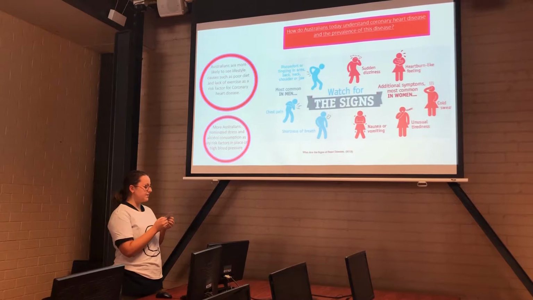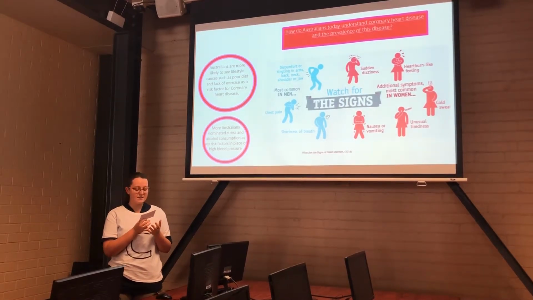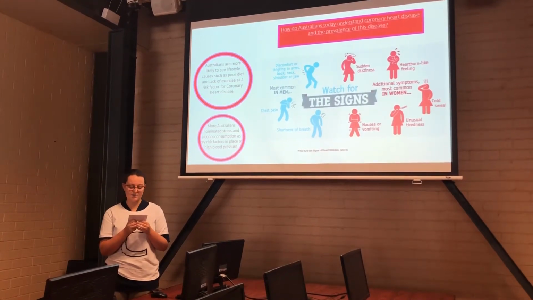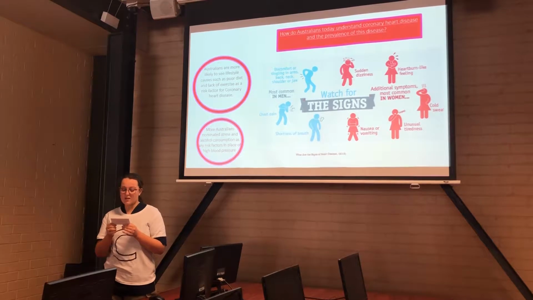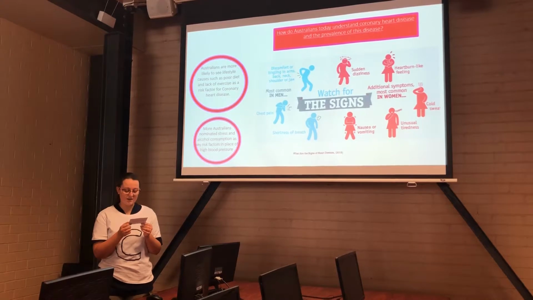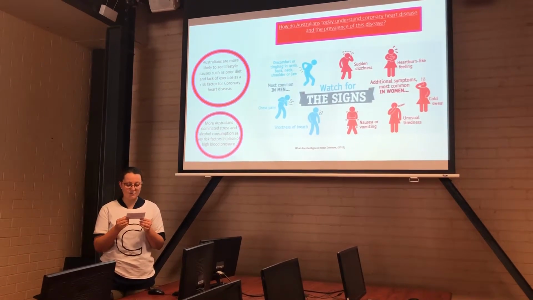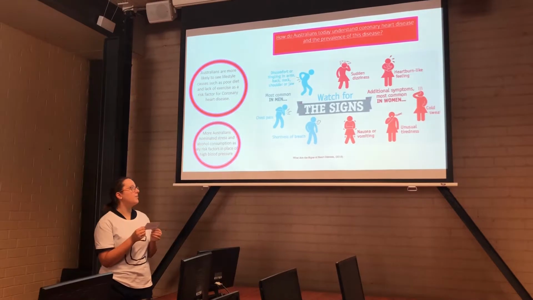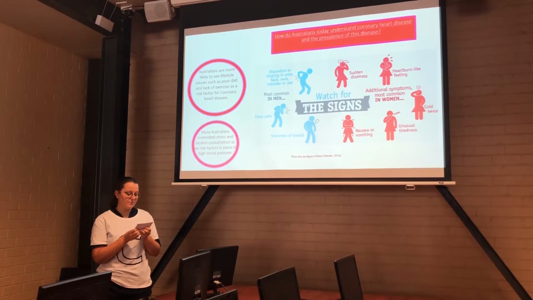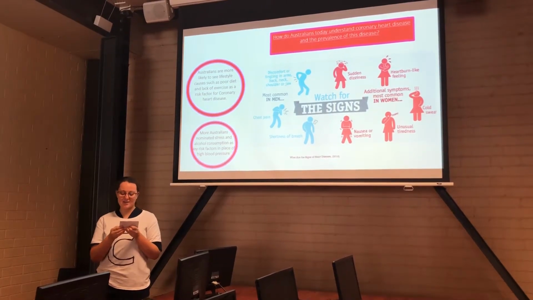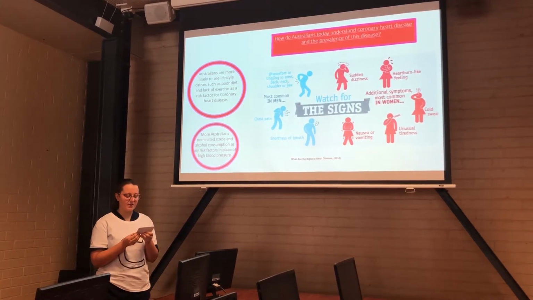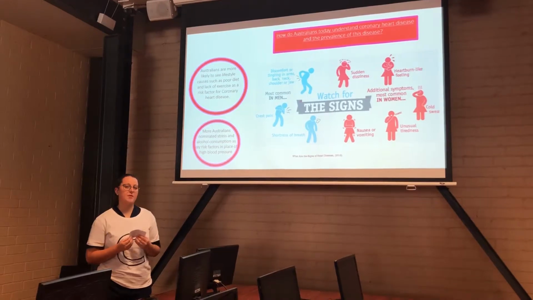So how do Australians understand the prevalence of heart disease? Statistics reveal that overall, the Australian population does have a poor understanding of cardiovascular diseases and the prevalence of such diseases. Australians are more likely to see lifestyle causes such as poor diet and lack of exercise as a risk for coronary heart disease, rather than factors such as high cholesterol and high blood pressure. Although blood pressure is the largest attributable factor for heart disease, in 2017 more Australians nominated stress and alcohol consumption as a key risk factor in place of high blood pressure.